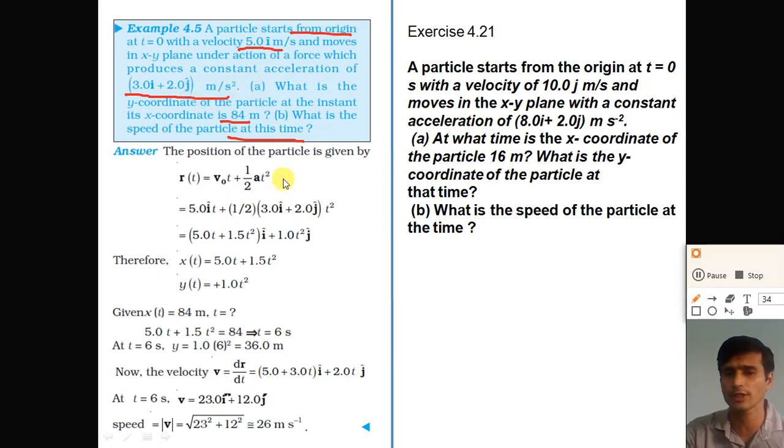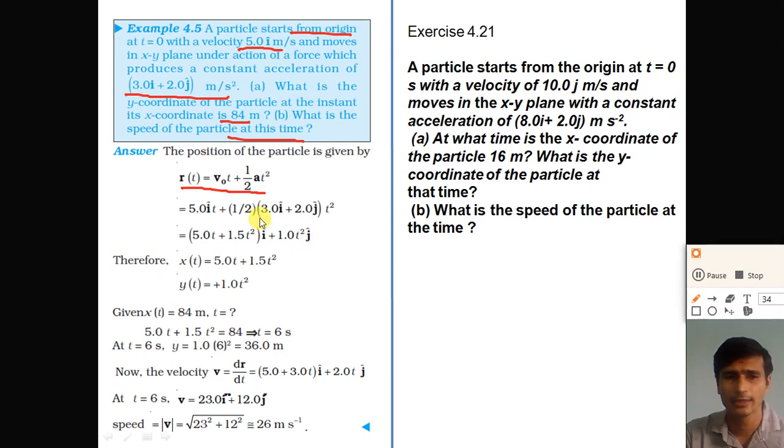So from the second equation of constant accelerated motion, r is equal to r0 plus v0t plus 1 half at square. But here r0 is (0, 0), so it need not be written. So r is equal to v0t plus 1 half at square. So put the value here: v0 is equal to 5i, so we get 5it plus 1 half times the acceleration 3i plus 2j, into t square. So combining this, we get the x coordinate and the y coordinate of the position vector after a time t.